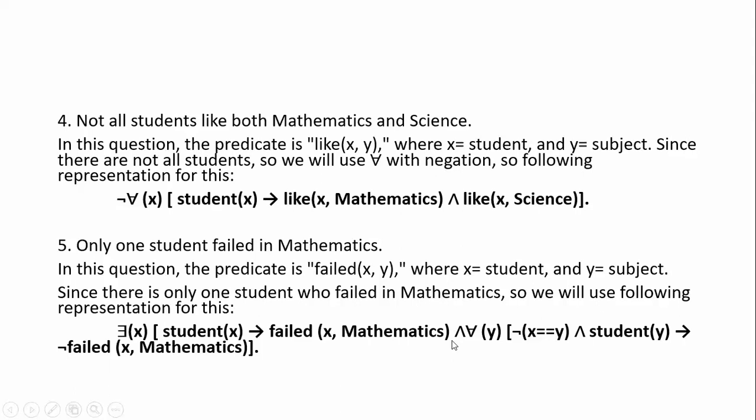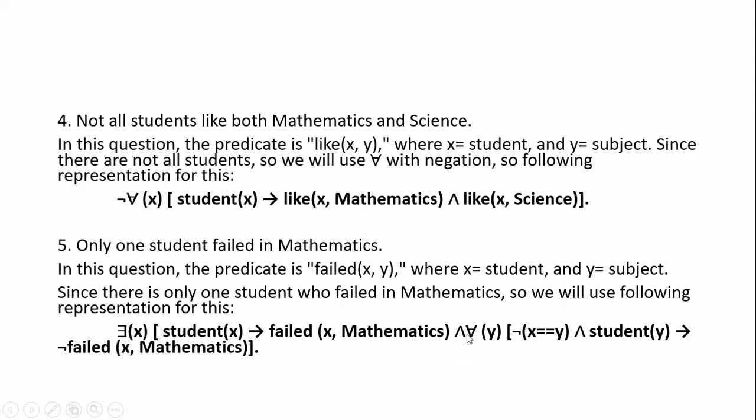And for all, this is some complication. If you are going to represent that only one student failed in mathematics, first we consider one student. There is only one student, student of x and failed of x comma mathematics.